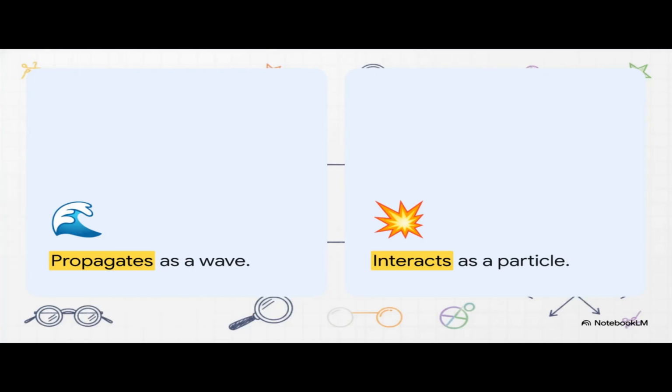So, after all that, who actually won this centuries-old battle? Was it Newton and Einstein, or was it Huygens and Maxwell? Well, the astonishing answer is both. Maxwell was entirely right about how light travels, and Einstein was entirely right about how it hits matter. When it's moving through space, bending around corners, or creating those beautiful interference patterns, light propagates as a wave. But the absolute second it interacts with matter, like striking a piece of metal or hitting the retina in your own eye, it hits like a particle.